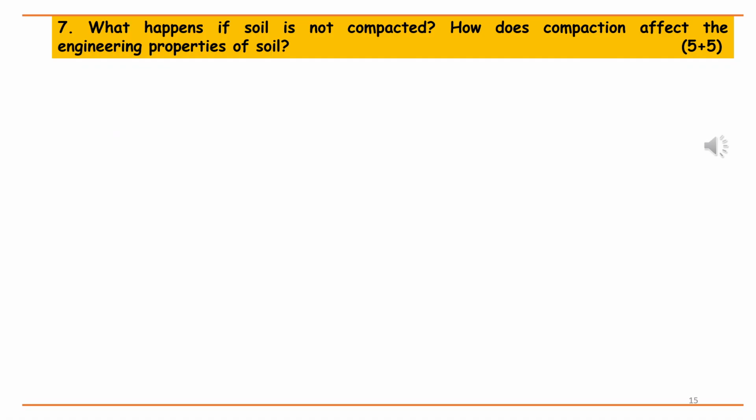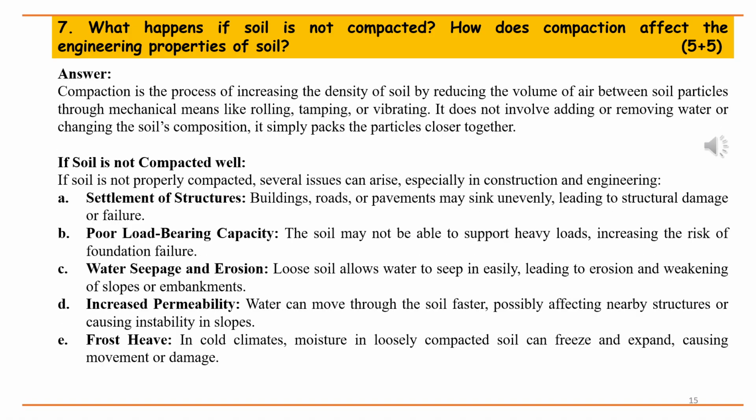7. What happens if soil is not compacted? How does compaction affect the engineering properties of soil? Answer: Compaction is the process of increasing the density of soil by reducing the volume of air between soil particles through mechanical means like rolling, tamping, or vibrating. It does not involve adding or removing water or changing the soil's composition, it simply packs the particles closer together.